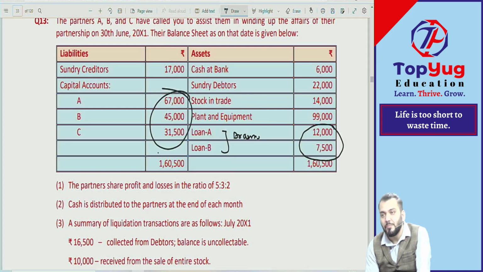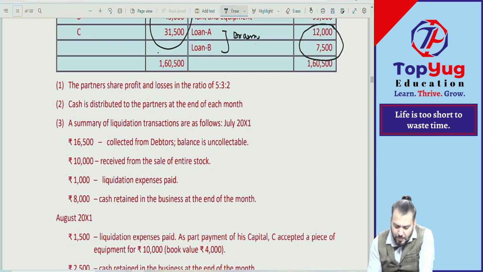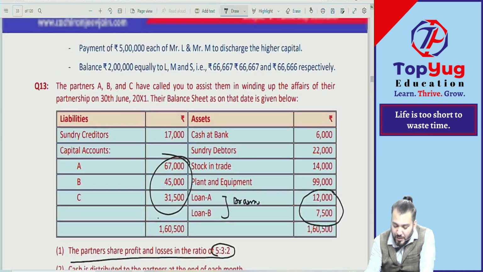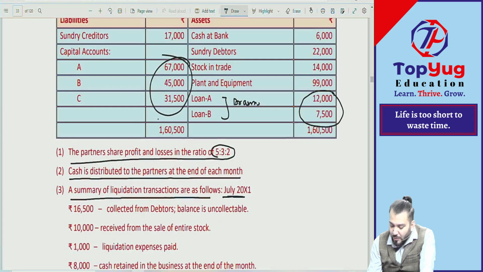This loan A and B will be considered as drawing and will be adjusted with our partners' capital. Means to find out capital on the date of dissolution, we'll deduct this 12,000 and 7,500. Chalega? Yes, sir. Then they have given partners share profit and losses in the ratio 5:3:2. Cash is distributed to partners at the end of each month. A summary of liquidation transactions is as follows. For the first month, July 2001, liquidation happened on which date? June. So distribution will start from July.